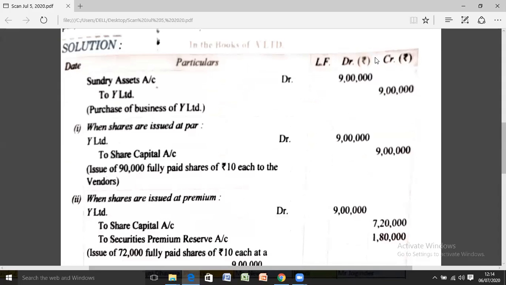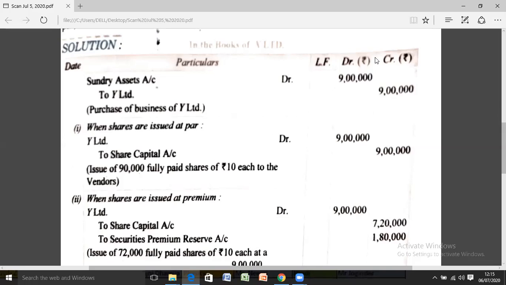I want to make the difference again. When the company issues shares at par, the entry remains simple: vendor account debit to share capital. But when the shares are issued at premium, the journal entry will become Y Limited to share capital account and to security premium reserve account. You debited the amount of rupees 9 lakh in Y Limited account because at the time of purchase you credited 9 lakh in the vendor account.